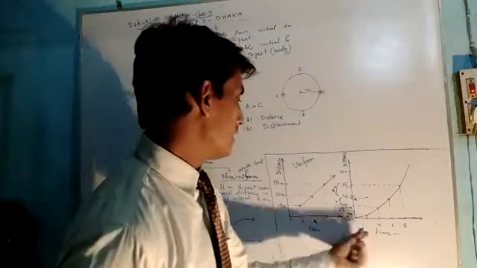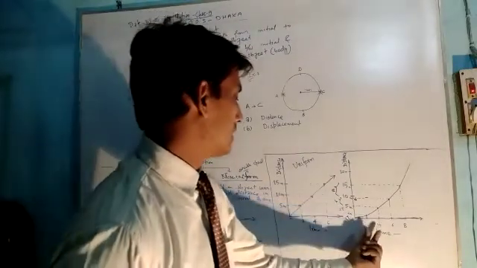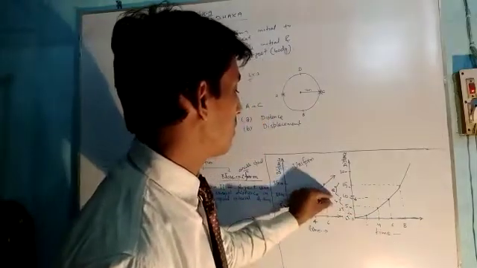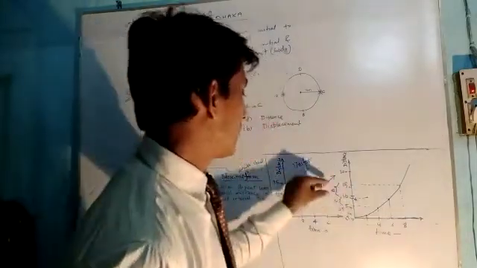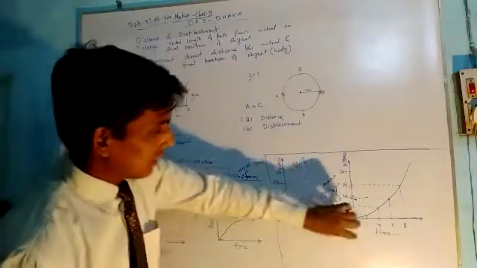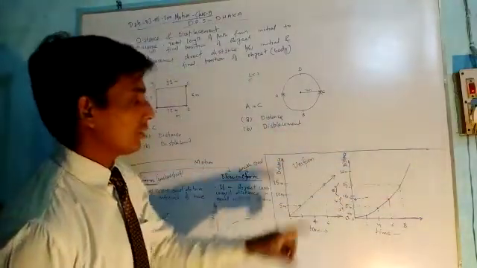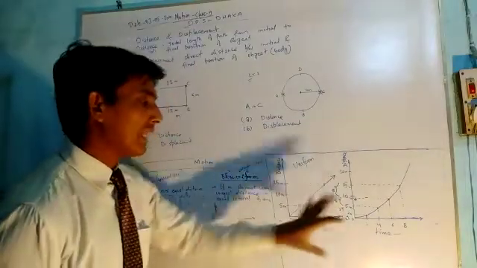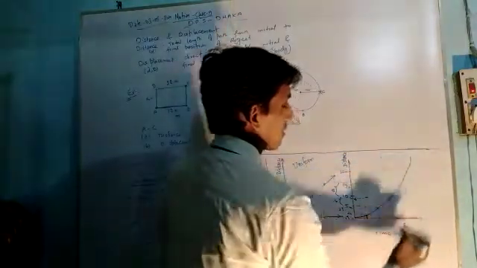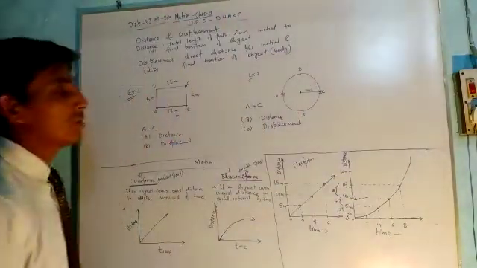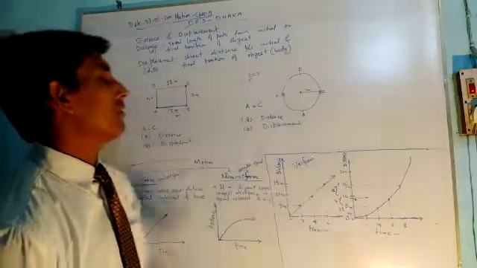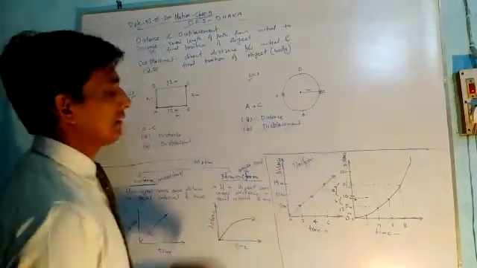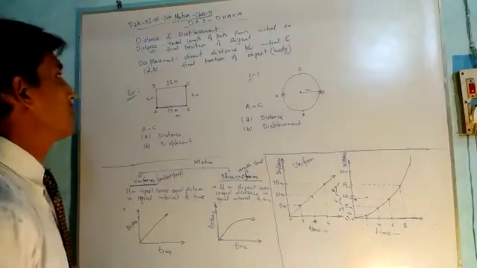So in the first 2 seconds the object covered 2 meter. In the second 2 seconds the object covered 3 meter. In the third 2 seconds the object covered 4 meter, and in the fourth 2 seconds the object covered 6 meter. So in equal intervals of 2 seconds, the object is not covering equal distance. In that case, the curved line represents a non-uniform motion, and when the distance-time graph is a straight line, it represents a uniform motion.